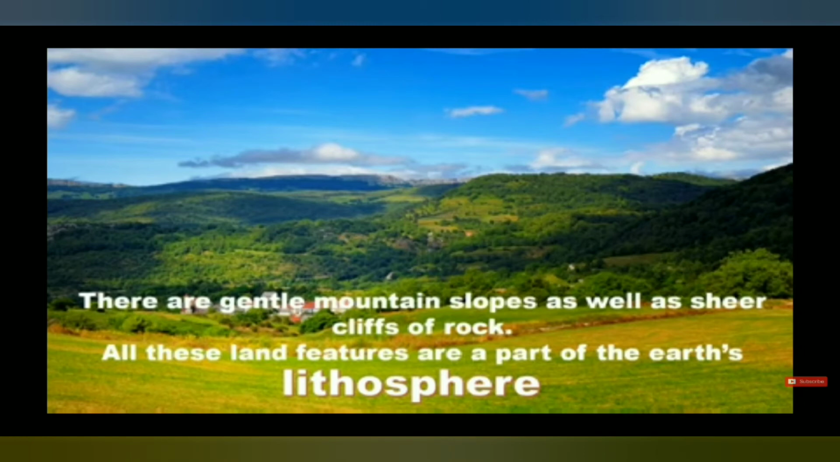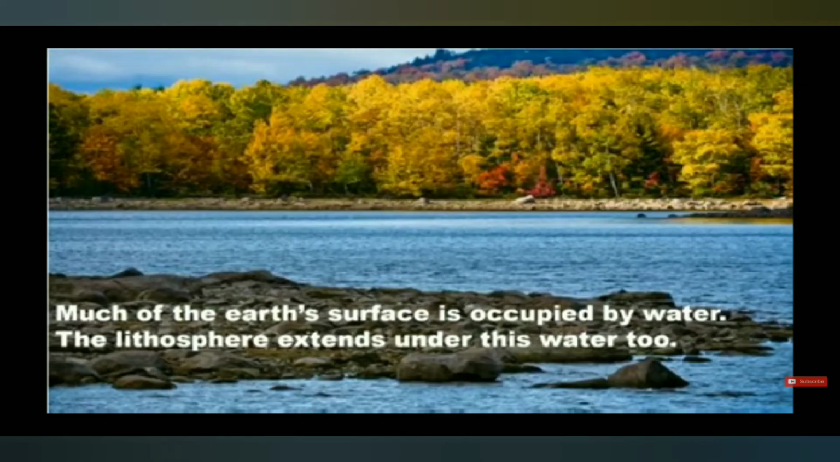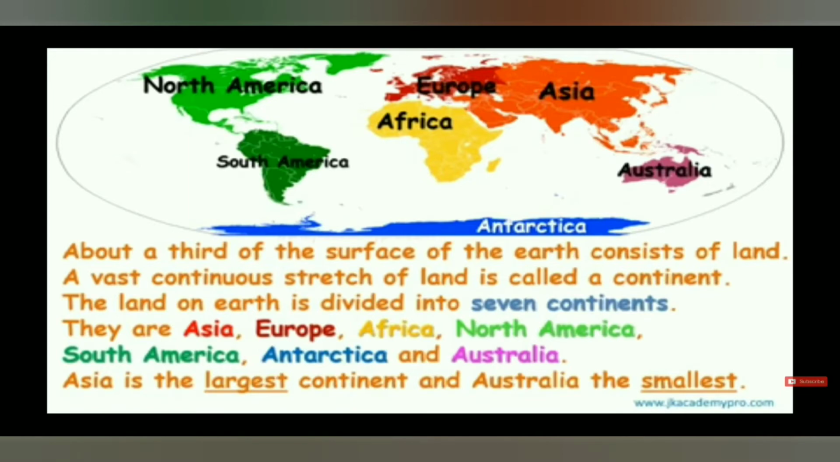All these things we see on the earth's surface, all the structures of the land, are called lithosphere. All the mountains, hills, plains, rivers, valleys are included in lithosphere. Now much of the earth's surface is occupied by water. The lithosphere extends under this water too. As we see in the picture, the earth's surface is covered by water. Most of the earth's surface is occupied by water, but under the oceanic water, under every type of water, the lithosphere extends.